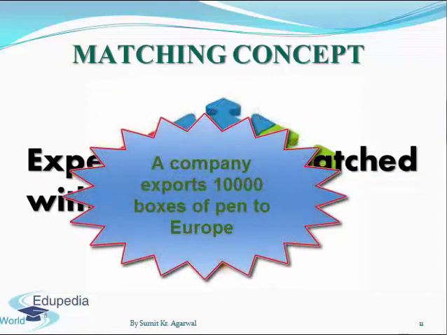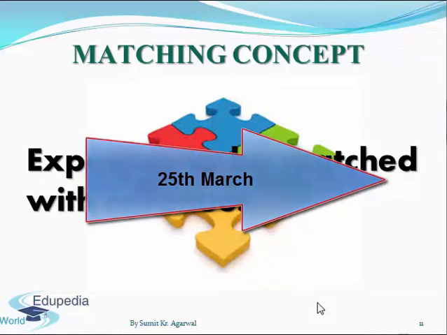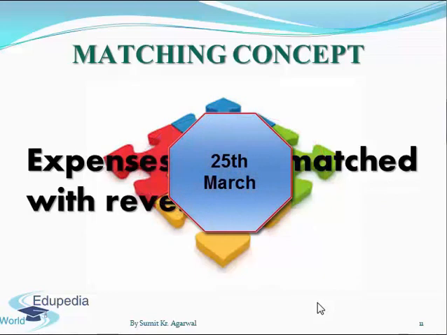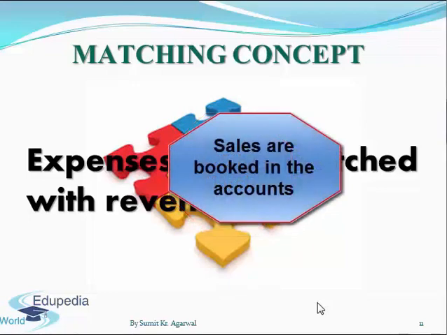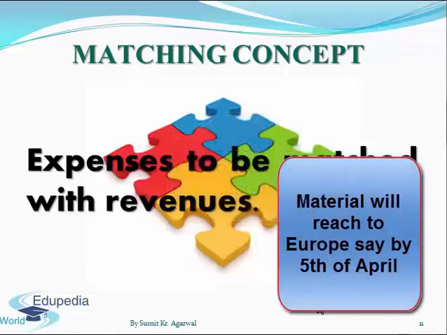Let's say, for example, a company exports 10,000 boxes of pens to Europe on 25th of March, and the accounts will be prepared on 31st of March. Now on 25th of March, as soon as the sales invoices are generated and the material is dispatched, the sales are booked in the accounts, and this material will reach Europe in another 10 days, say 5th of April.